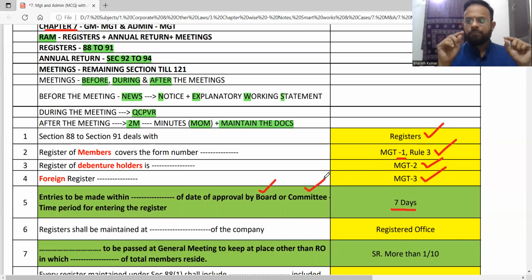Now see the beauty. When we take classes, we will connect like this: on saying board of directors, you will have to go to directors, chapter number 7. Chapter number 11, connecting with chapter number 7, committee, audit committee, you will directly have to go to section 177. It is not only from chapter number 11, but you should also understand that it will be covered through the audit committee, and it will also cover your SEBI LODR regulations.